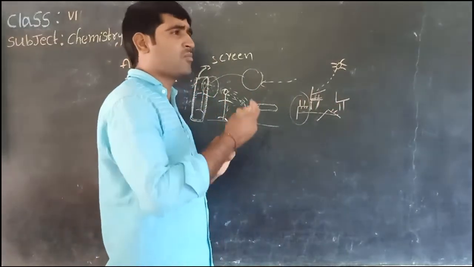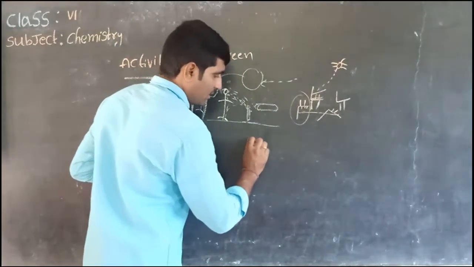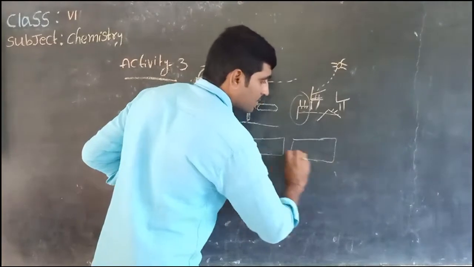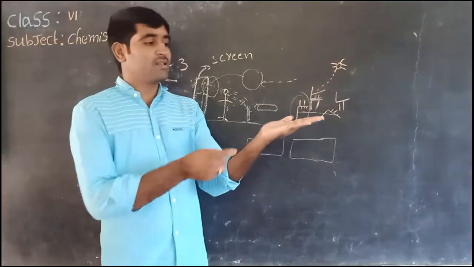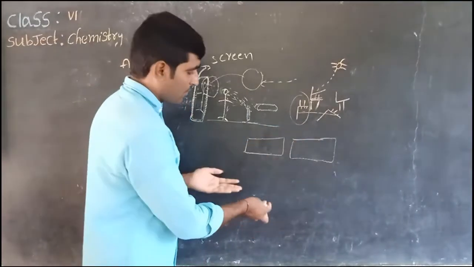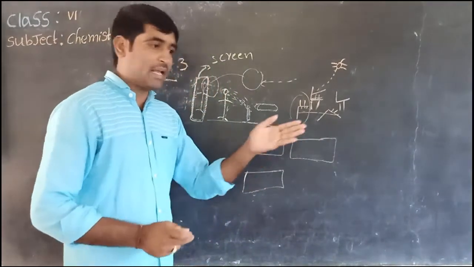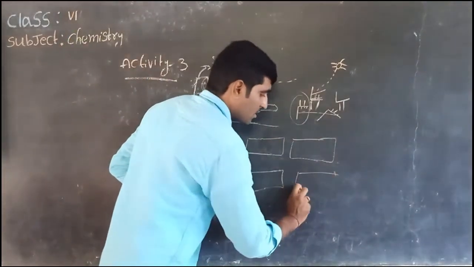Okay children, take one more activity. Take one book and one rectangular box. It is one book and it is one rectangular box. So place the book in the sunlight and observe the formation of shadows on the ground. Shadow is formed. Next, place the rectangular box on the ground, observe the formation of the shadow.